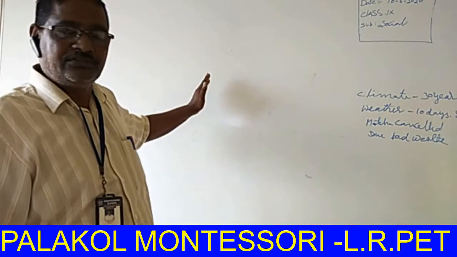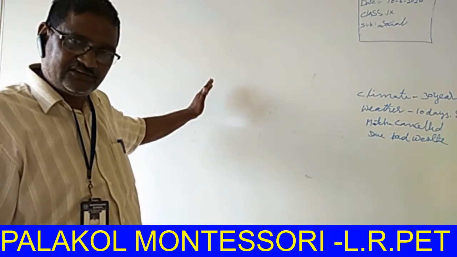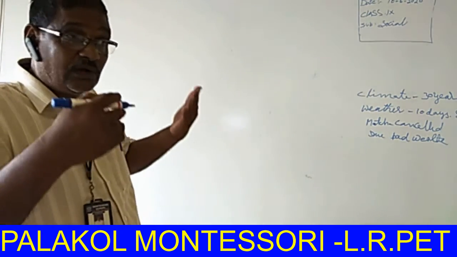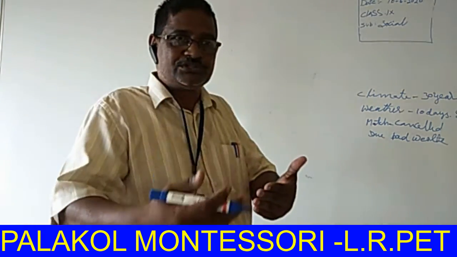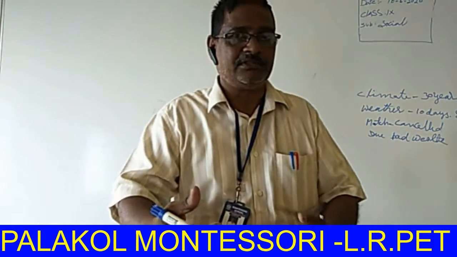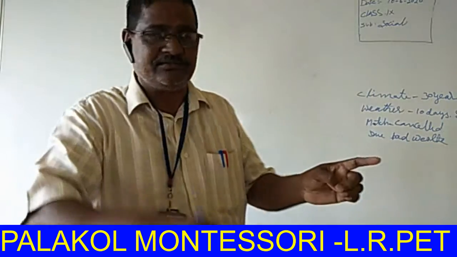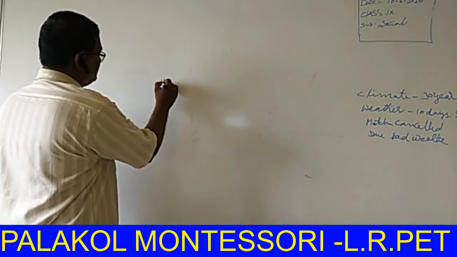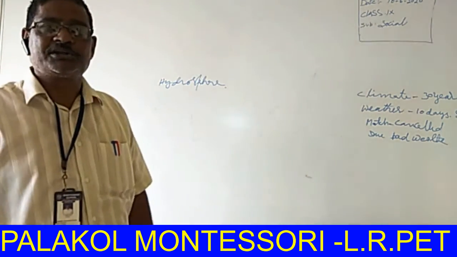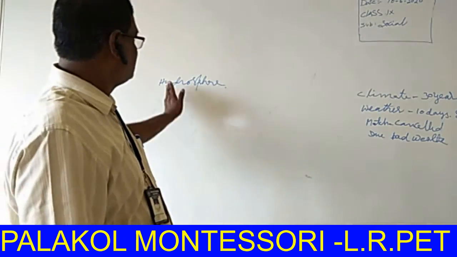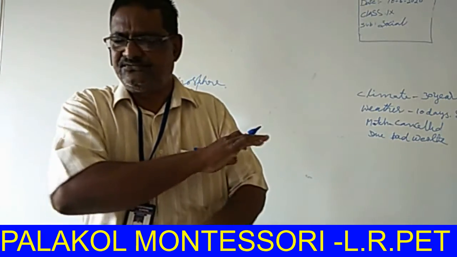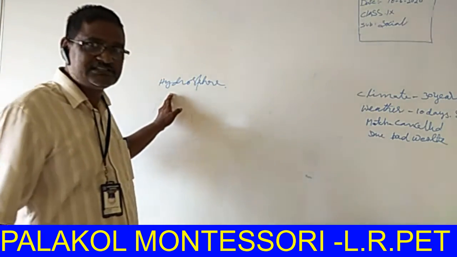Next one, hydrosphere. The word hydrosphere is derived from a Greek word, hydor. Hydor means water. Oceans, seas, rivers, tanks, whatever it may be, all the water bodies come under this category called hydrosphere. Oceans, seas, lakes, tanks and canals, everything that is a water body comes under the hydrosphere.